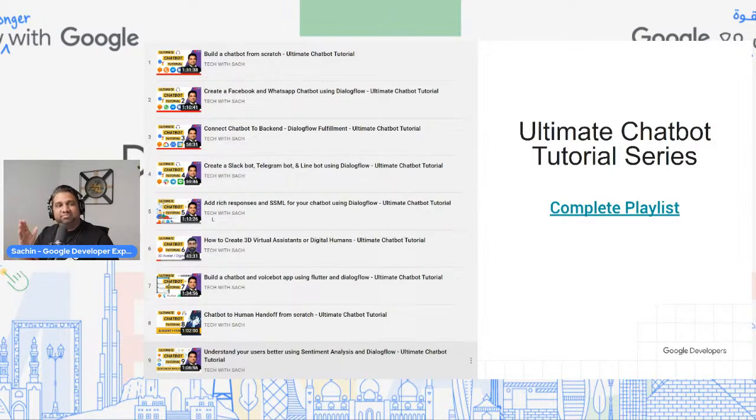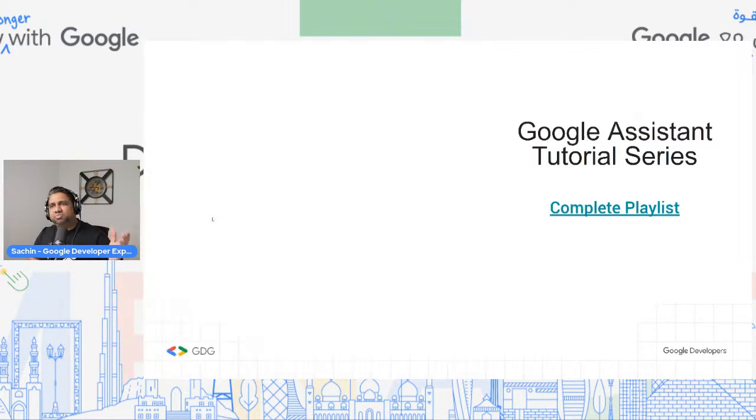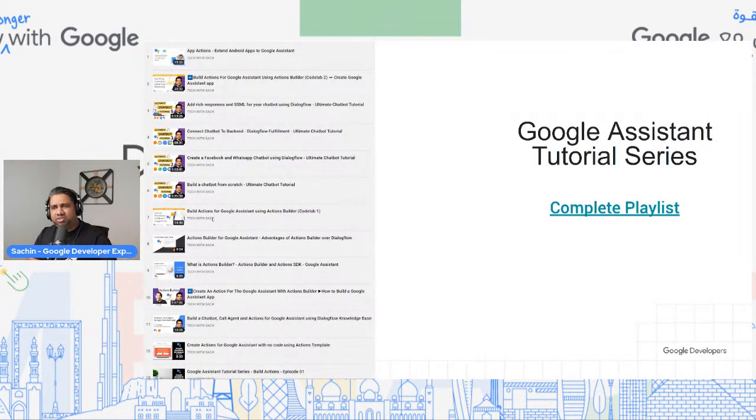And finally, with Flutter, you can also use human handoff, learn how to switch between the agent and the actual live agent, and use sentiment analysis and machine learning. So there's a lot more that you can learn.